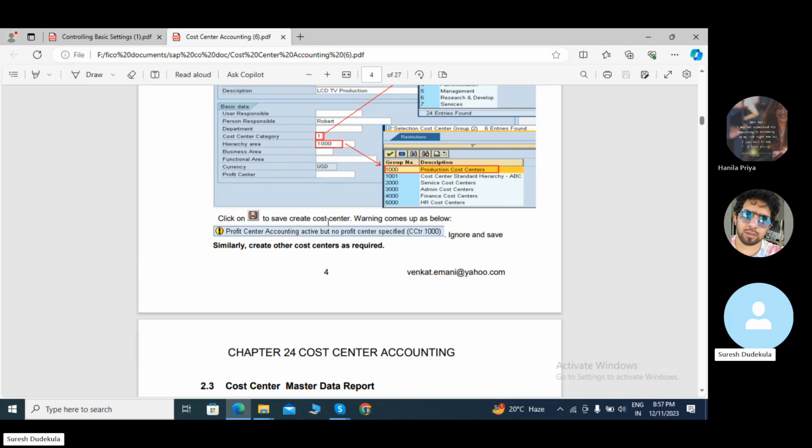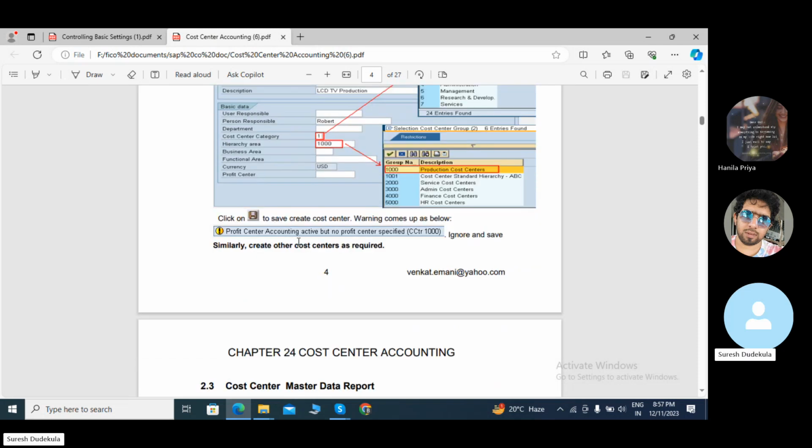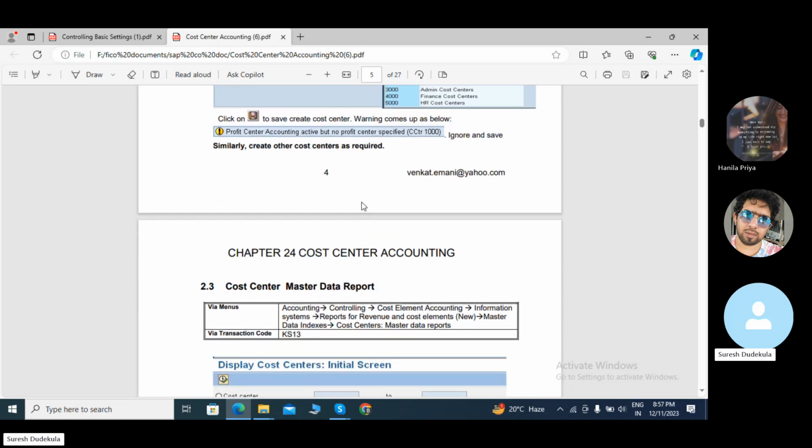Once you click on save, create cost center. There is one warning message. We can ignore this warning message and we need to save.